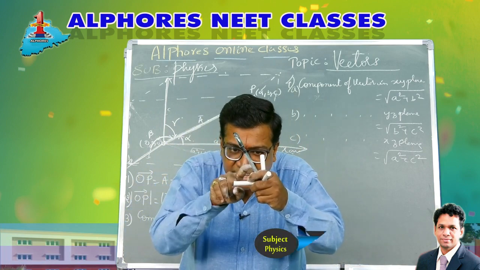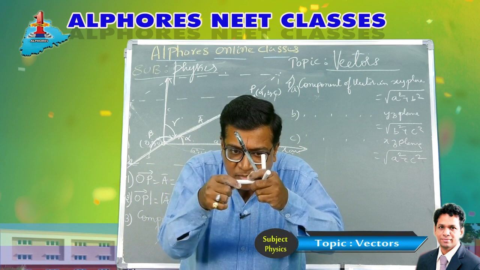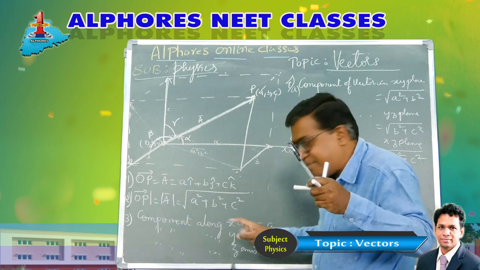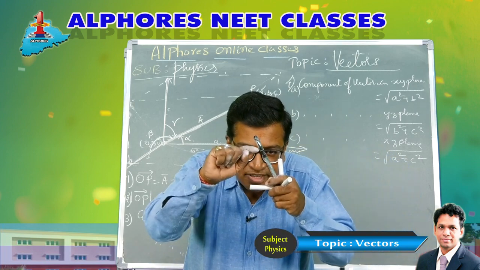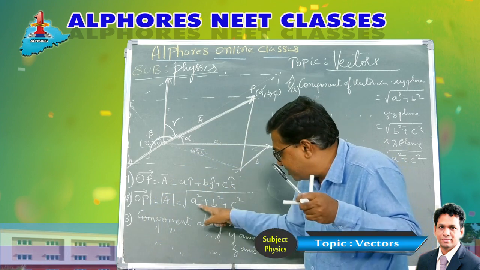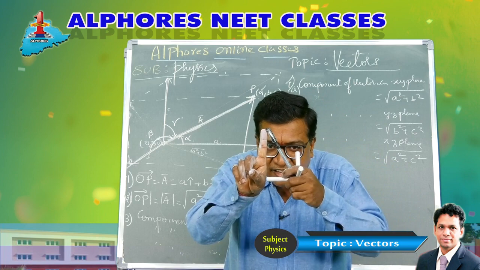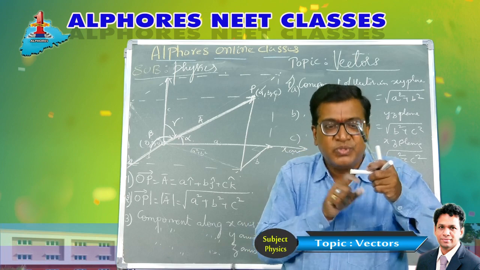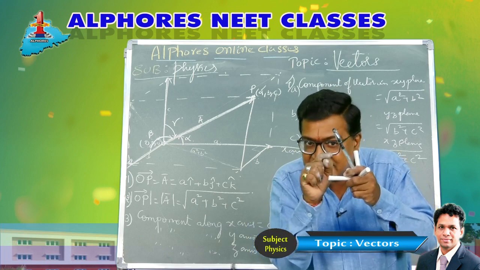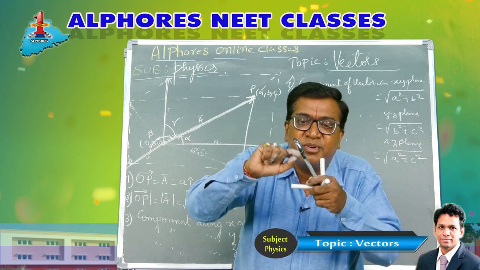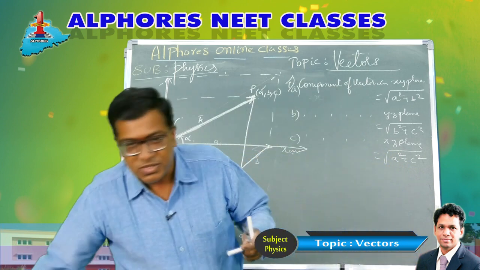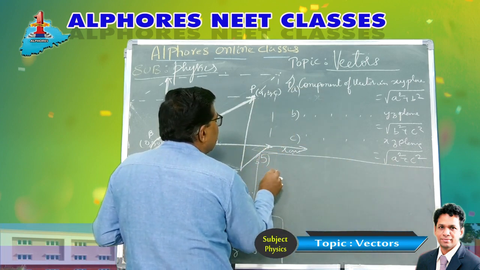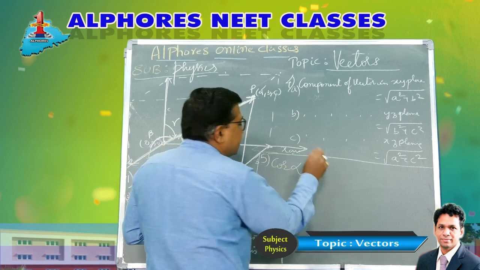So in this right angle triangle, this is alpha, and this is the base, the x component, its shadow on the x-axis. The x component is A. The length of the position vector is root of A square plus B square plus C square. This angle is alpha, so cos alpha is adjacent by hypotenuse. The adjacent is the component along x-axis, that is A, and the hypotenuse is the magnitude of this vector, root of A square plus B square plus C square. Next, the fifth one: the angle made by the vector with x-axis, cos alpha.